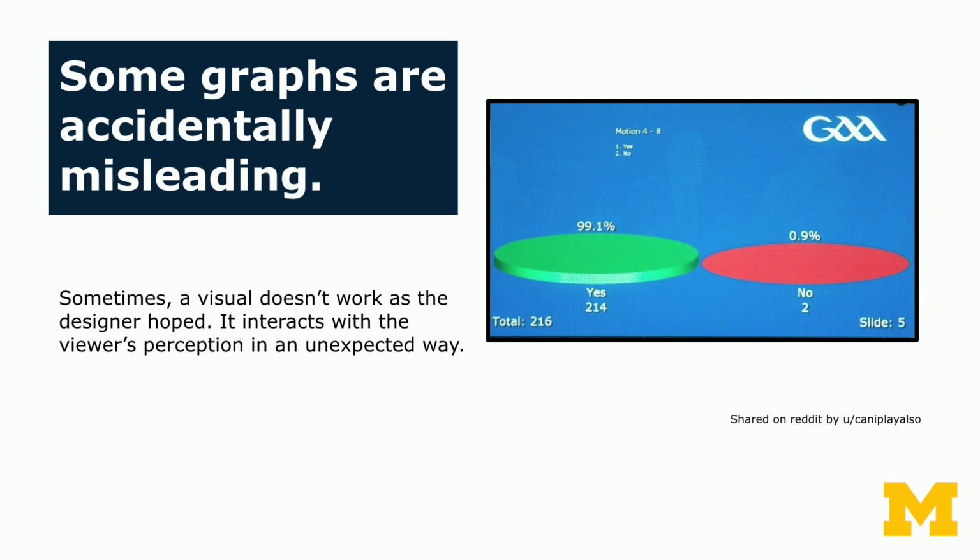Here's another example. So this is some data from a vote, I believe, in Ireland. I just found this on the internet and thought it was interesting. And it looks like the designer of the graph thought it would be cool to introduce a three-dimensional element so that the height of these cylinders would tell us how much of the vote had gone in favor of yes or no. But unfortunately, it's very hard to discern the differences in the height of these cylinders the way this is visually presented. And so it looks like there's barely any difference, at least to me that's how it looks, when in fact 99.1% of people voted yes and less than 1% voted no. So a quite dramatic difference, but that difference is really hard to detect.